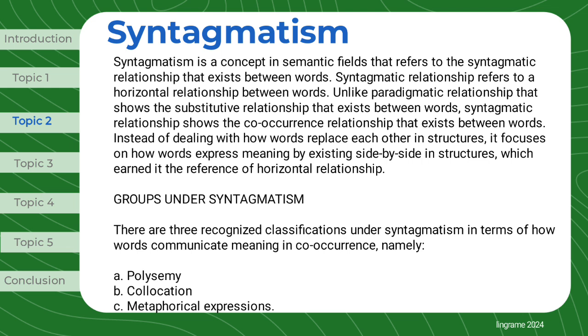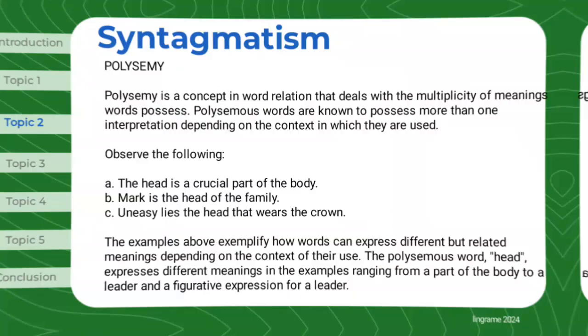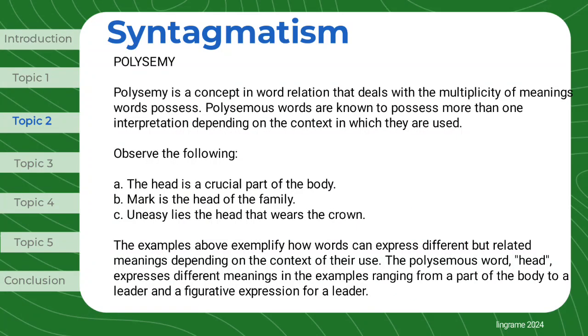Groups under syntagmatism. There are three recognized classifications under syntagmatism in terms of how words communicate meaning in co-occurrence, namely, polysemy, collocation, metaphorical expressions. Polysemy. Polysemy is a concept in word relation that deals with the multiplicity of meanings words possess. Polysemous words are known to possess more than one interpretation depending on the context in which they are used.